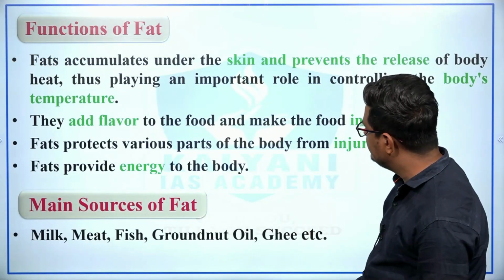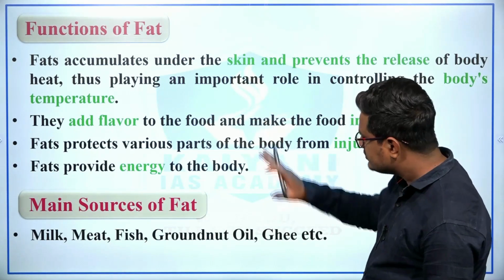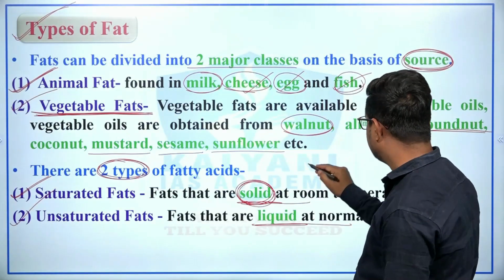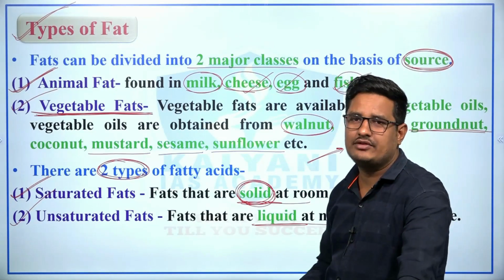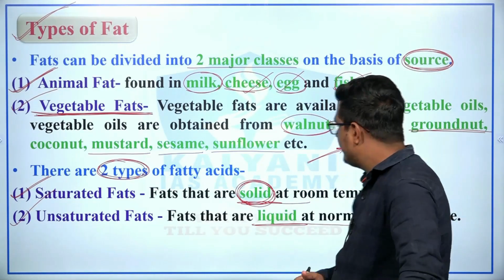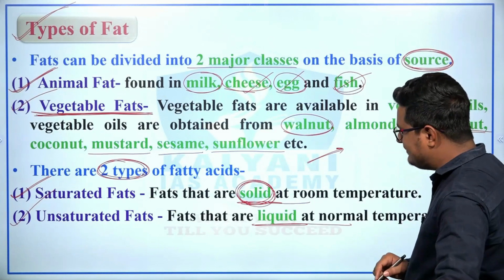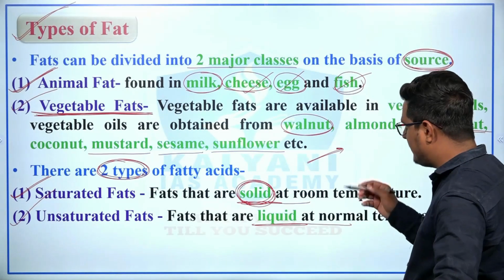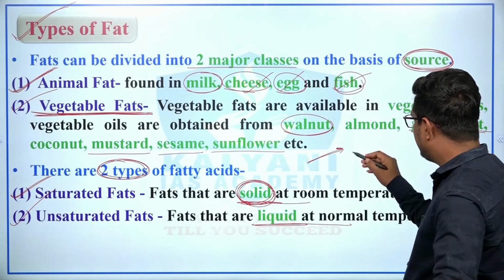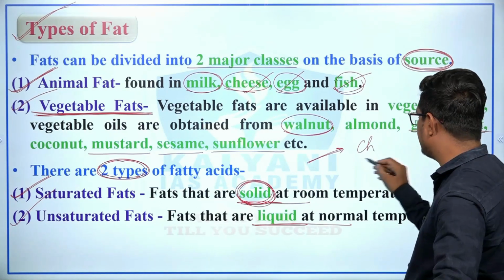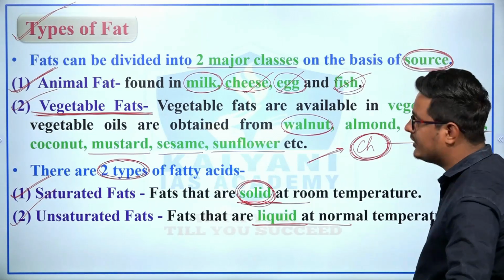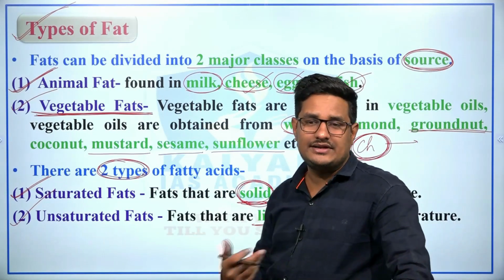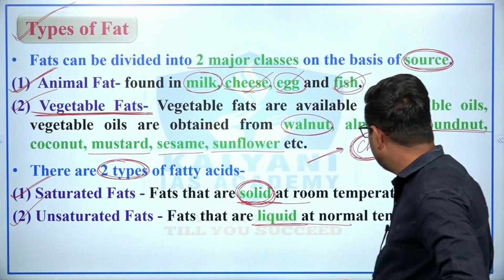Also I would like to tell you that fatty acids are both useful as well as harmful for the human body. For example, an excessive amount of fats leads to an increase in cholesterol, and cholesterol is very dangerous, leading to heart diseases, right?